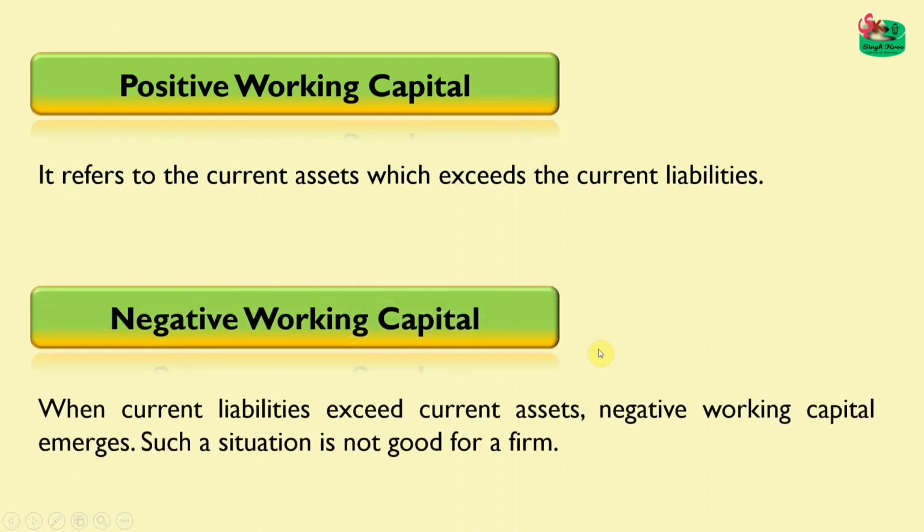Now next comes your negative working capital. When current liabilities exceed current assets, negative working capital emerges. So in this case, what happens? Current liabilities are more than your current assets. When your current liabilities are more than your current assets, then it is called negative working capital. And the negative working capital situation is not a good thing for a firm. Okay, so these were the 6 types of working capital.